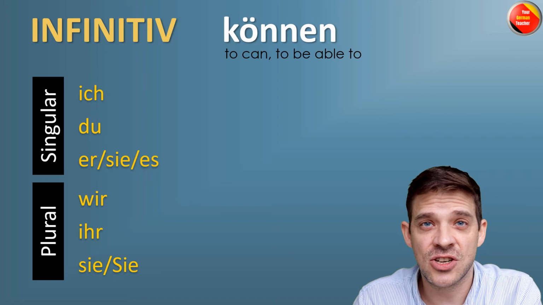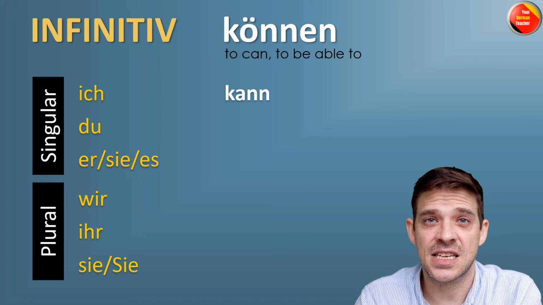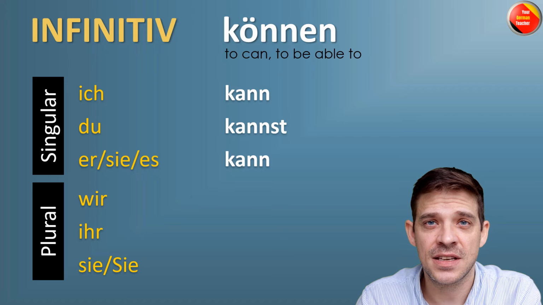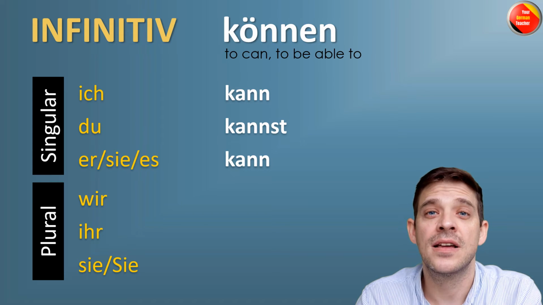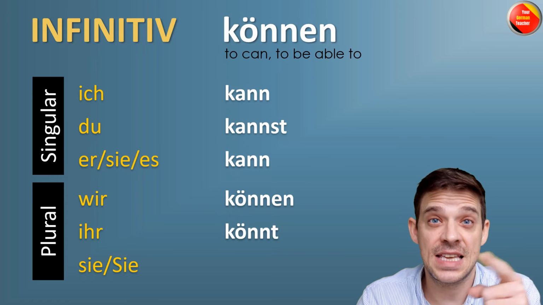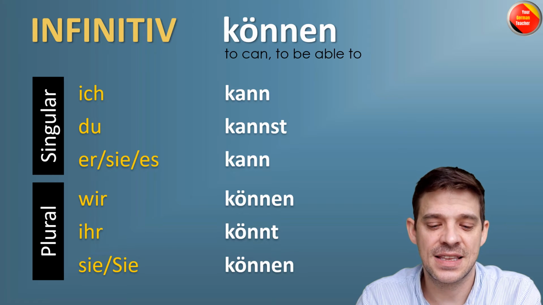Conjugation. Let's do the conjugation of this verb. Infinitiv können. Ich kann, du kannst, er, sie, es kann, dann Plural, wir können, ihr, you guys, könnt, und sie können, they can.